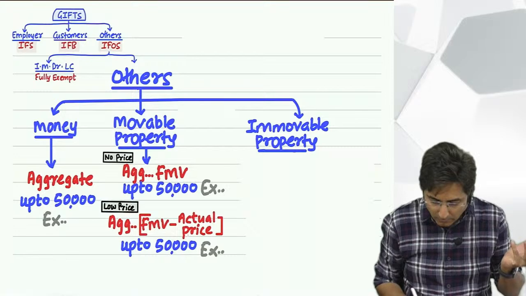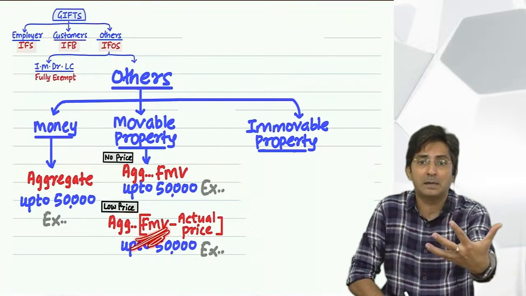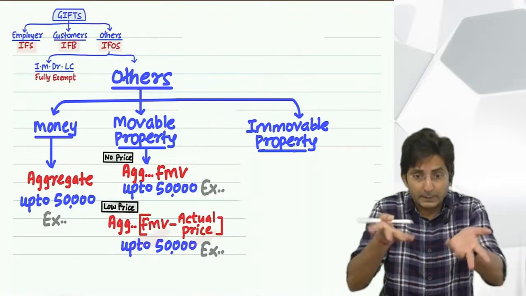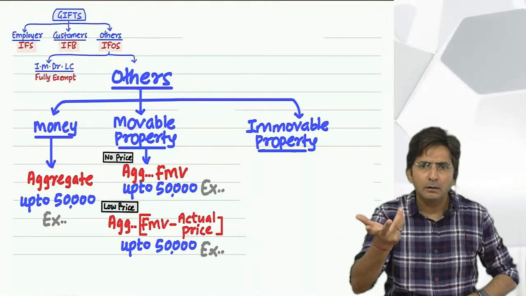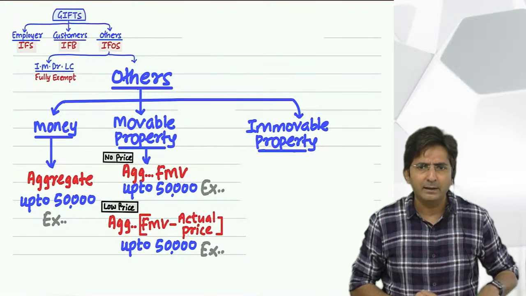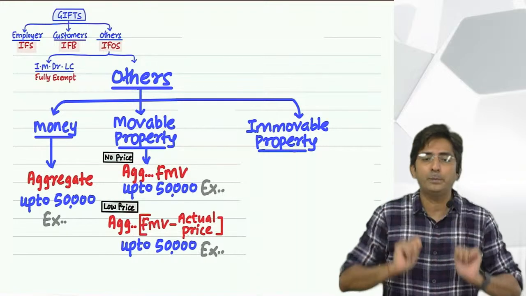I hope you understand how this formula came. FMV is that 1 lakh in my example, and actual price is 10,000 which I paid, and obviously the difference is my gift. If someone says no, full 1 lakh is your gift, why 1 lakh? For 1 lakh I have paid at least 10,000, so remove 10. So the difference is treated as my benefit, and only on the difference I have to pay the tax.